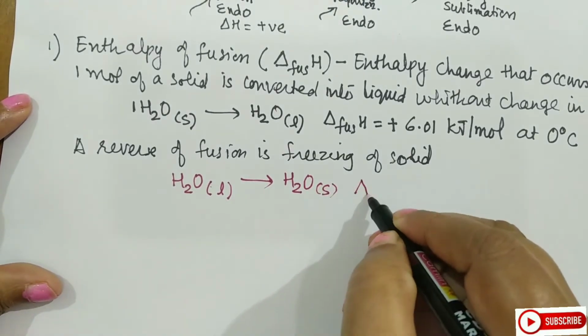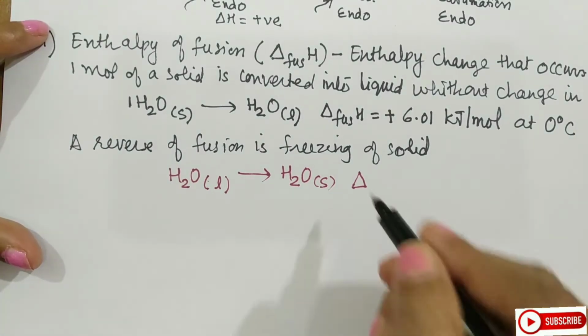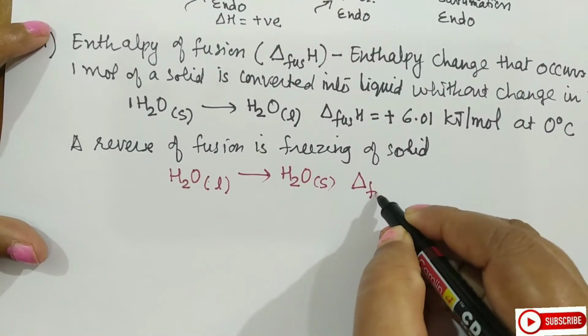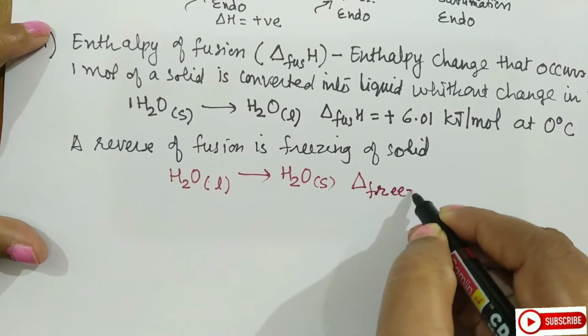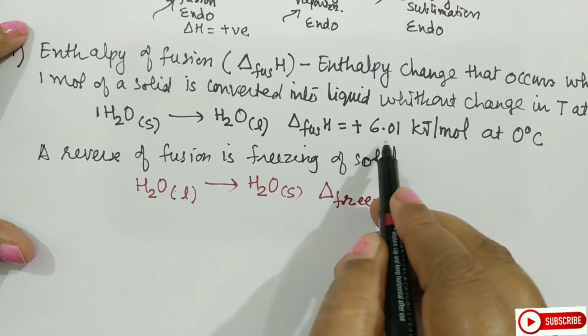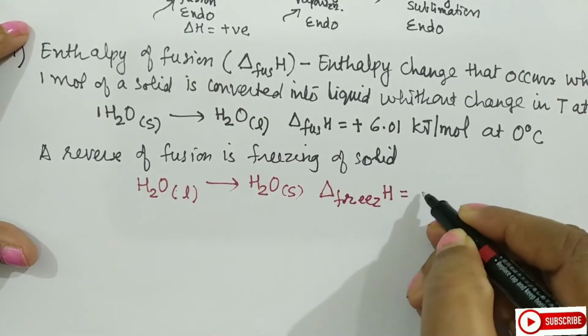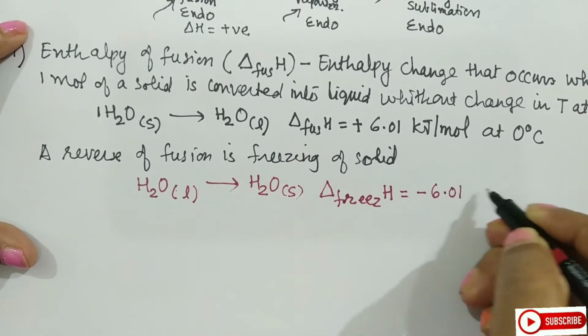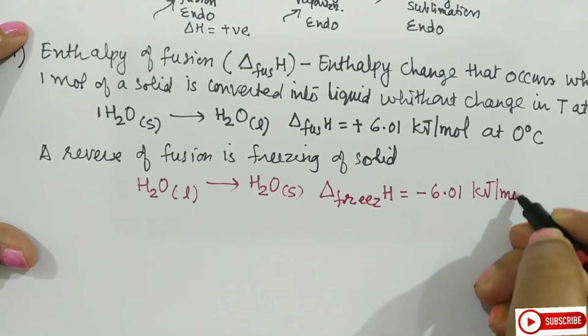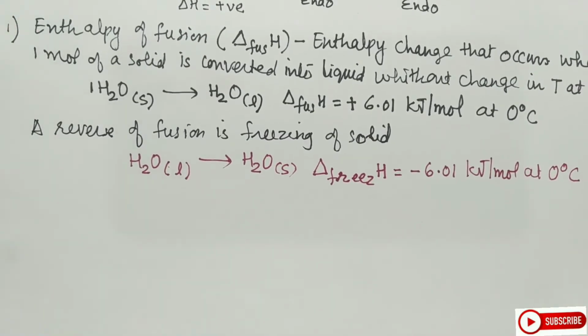Now here it will be delta H freeze. Here, student, if you see, this is 6.01, the same amount of heat will be released. So I will write here minus 6.01 kJ per mole at 0 degrees Celsius. So the reverse of fusion is freezing. This is how you represent this.